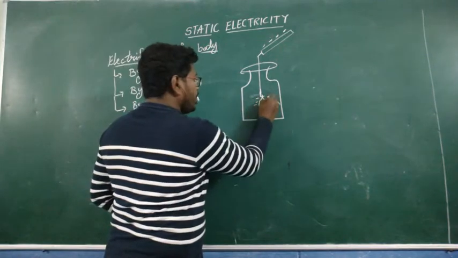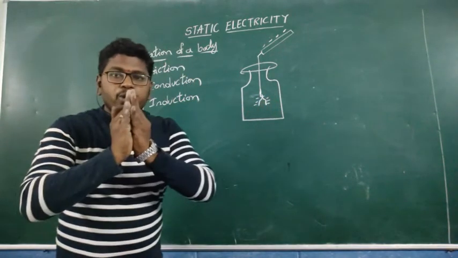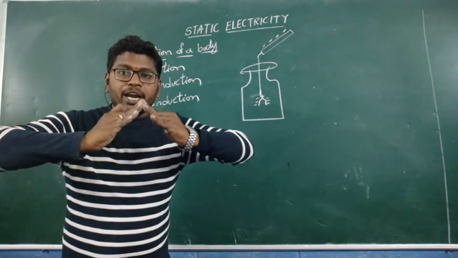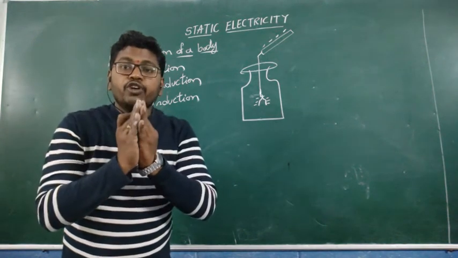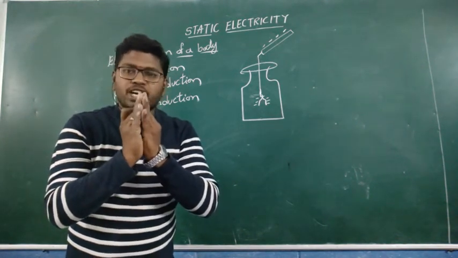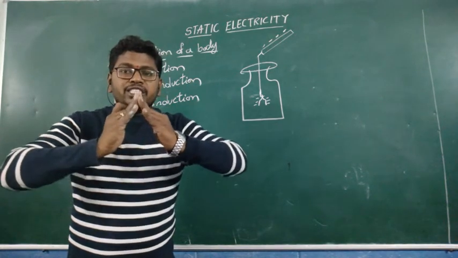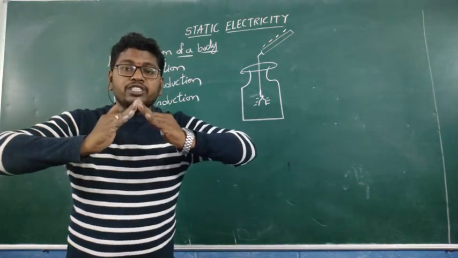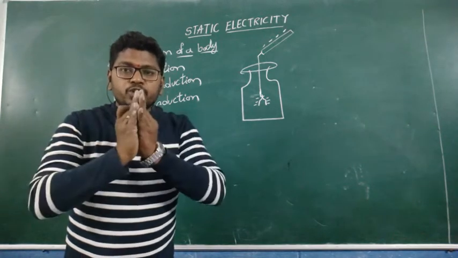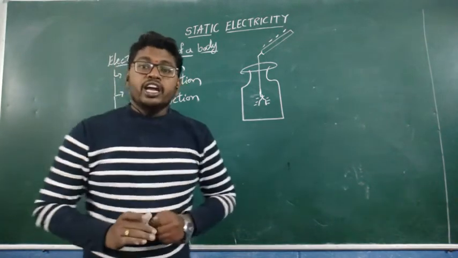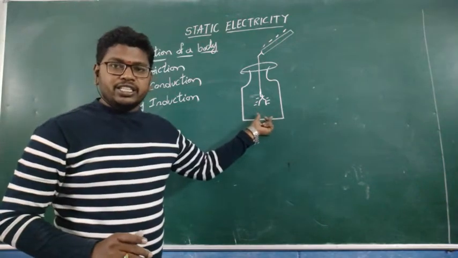Before transferring charges, both aluminum strips are coming together. Once they obtain the same charge, repulsion is caused, and they repel each other and maintain some distance.